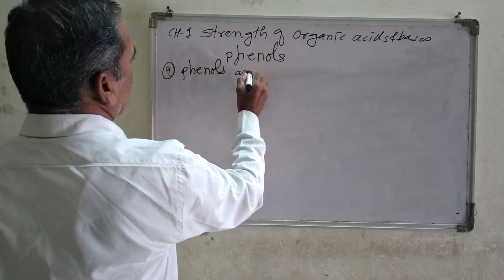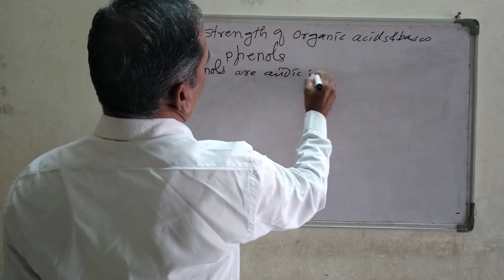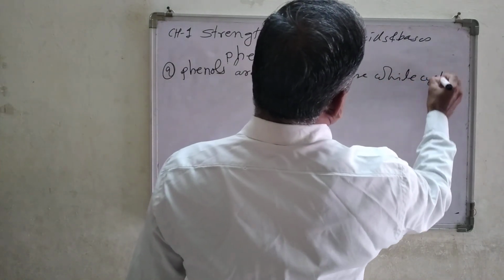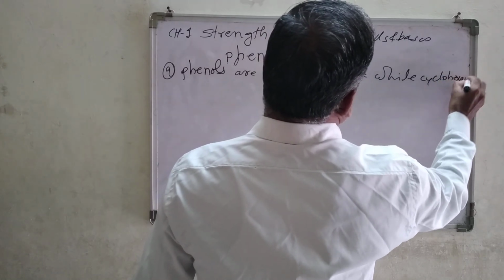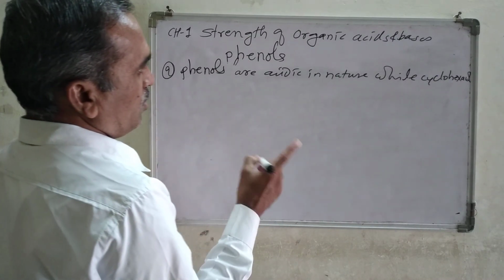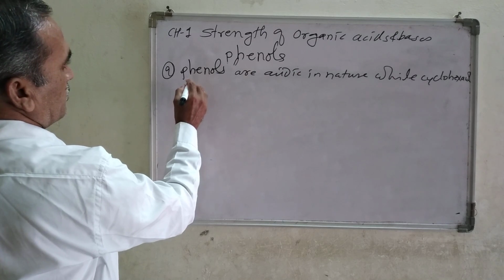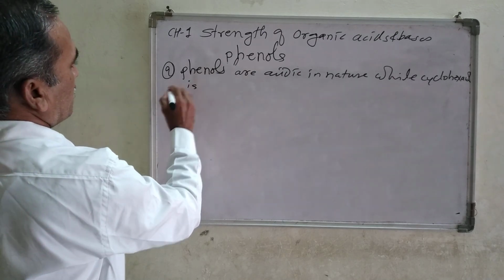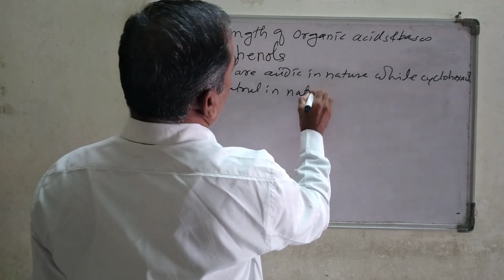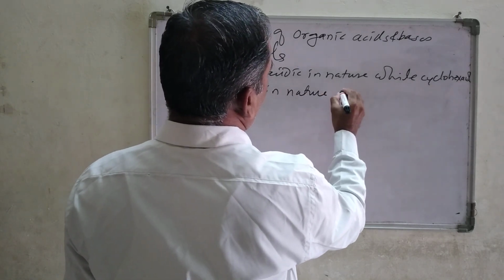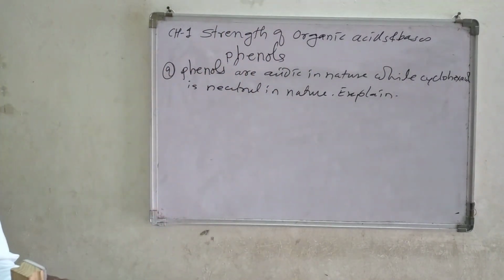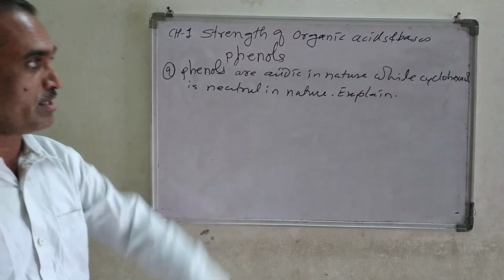Phenols are acidic in nature, while cyclohexanol is neutral in nature.